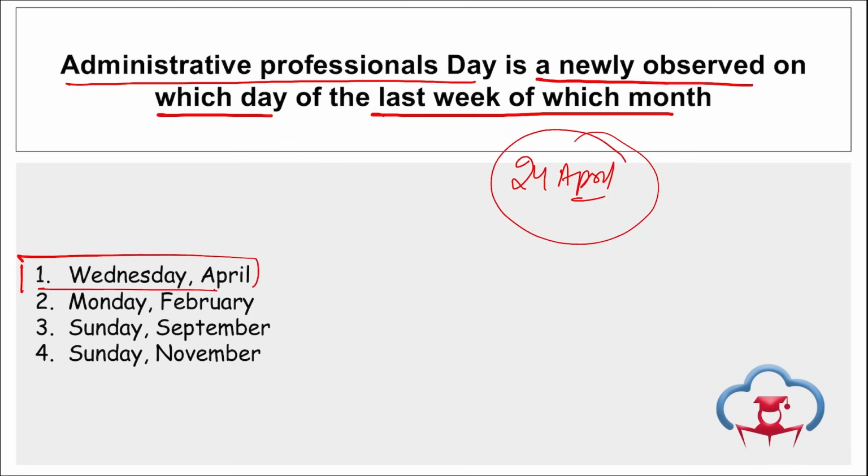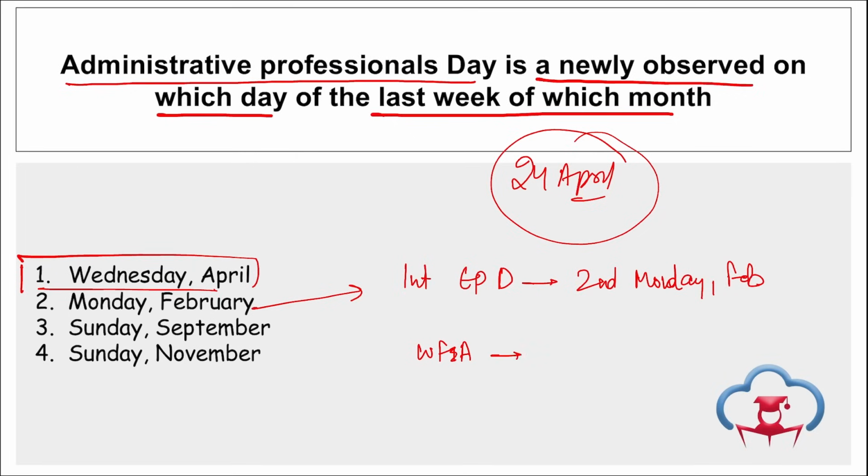Then further remember, if we talk about International Epilepsy Day, we observe this on the second Monday in February. Second Monday in the month of Feb. Then World First Aid Day, observed on the second Saturday of the September month.